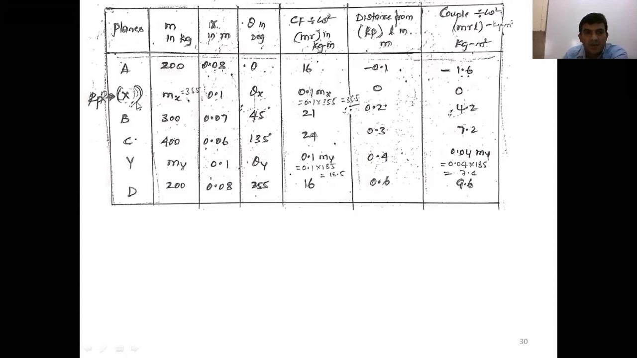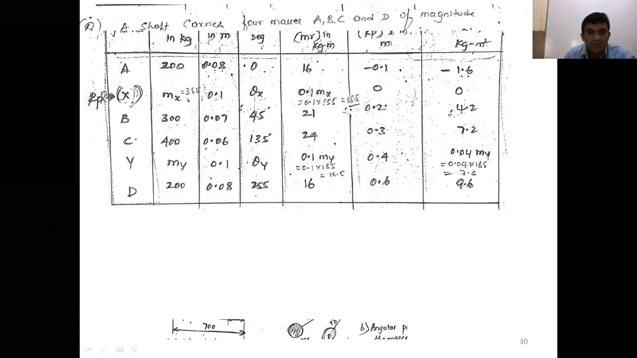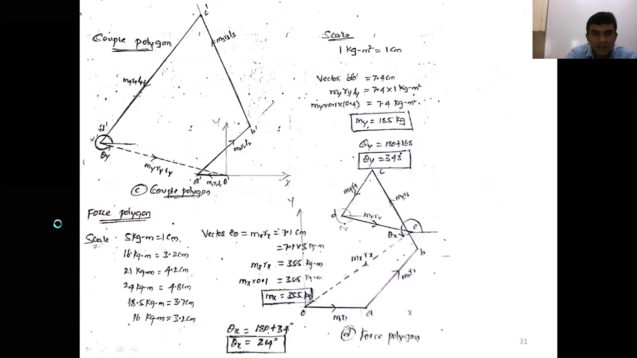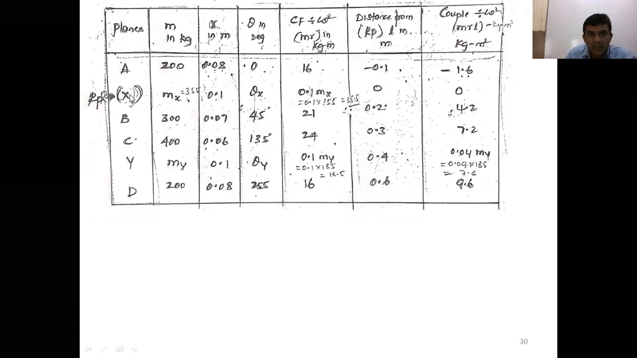First one, planes. What is the arrangement of planes here? When you look at the plane position, the order is A, X, B, C, Y, D. In the same order we construct the table: A, X, B, C, Y, D. Then masses. Mass MA we know is 200 kg. MX is unknown. MB, MC, MY are also unknown. MD is known.